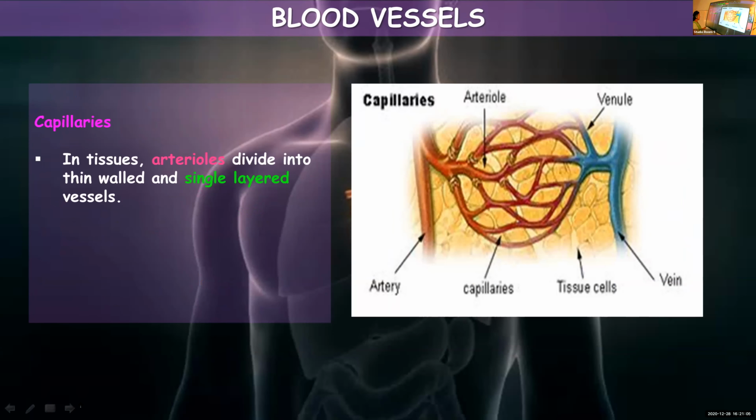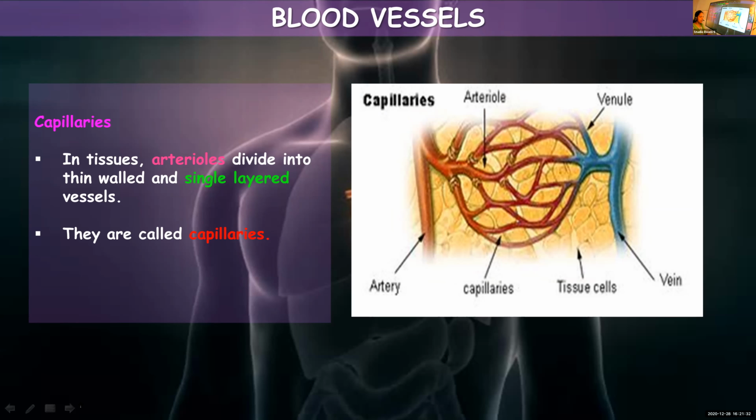Now capillaries. Capillaries are minute blood vessels, just one cell thick. As you can see in the picture, artery will carry blood from the heart to different parts of the body. When it reaches the different tissues, first it will branch into arterioles, which further branch and form minute capillaries supplying blood to each and every cell.